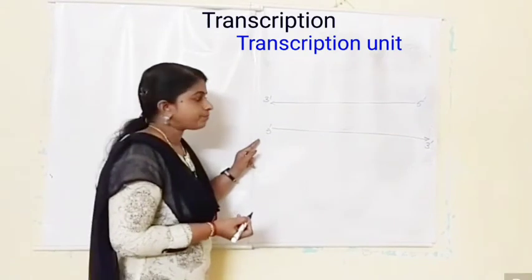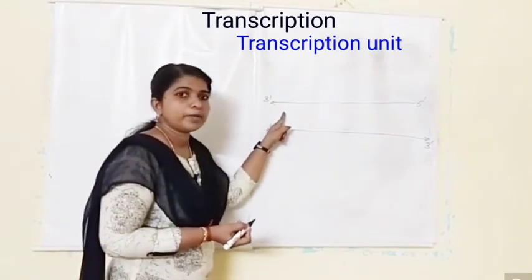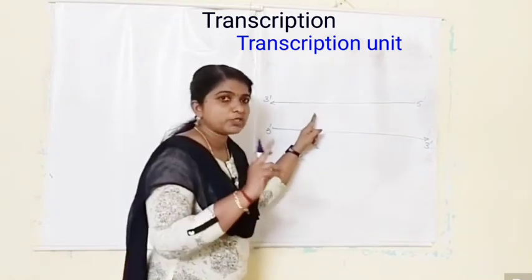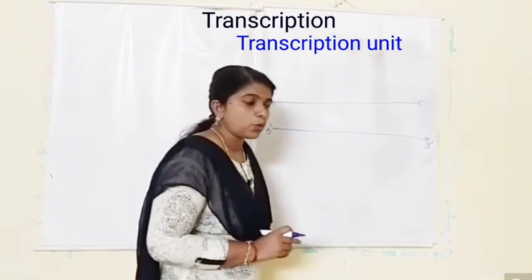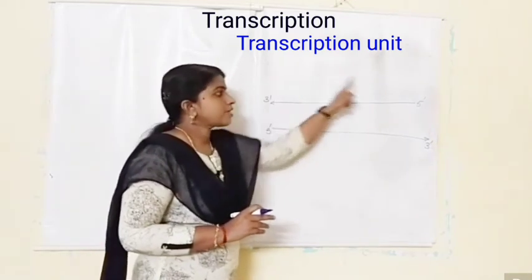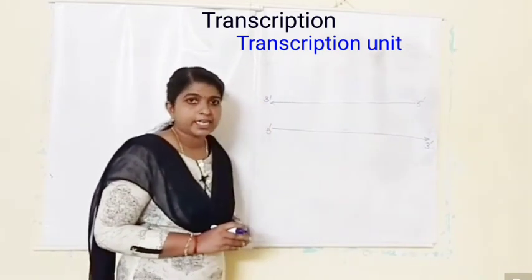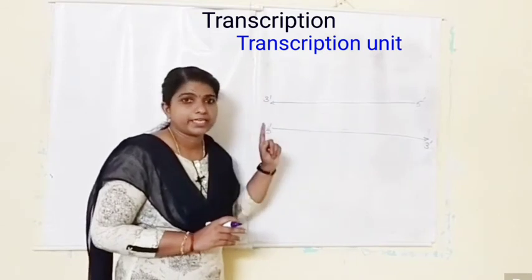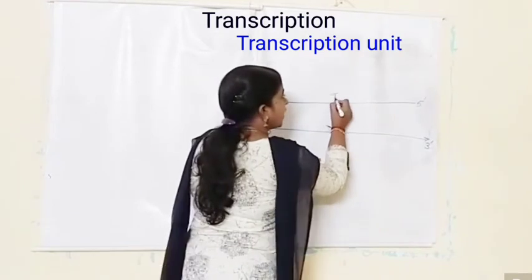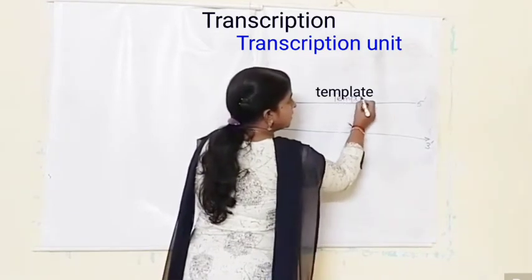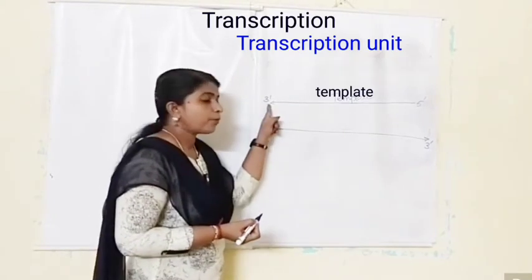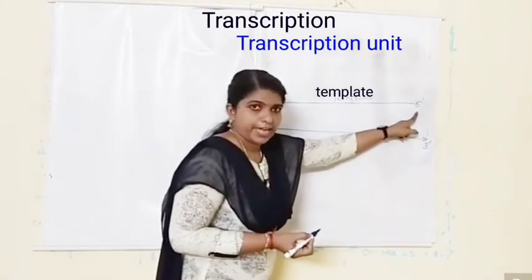I told you the RNA polymerase enzyme can work only in one direction, that is 5'3'. So the strand with 3'5' polarity acts as the template for RNA synthesis. So this strand is known as the template strand, having the polarity 3'5'.